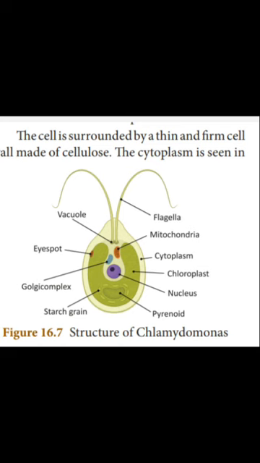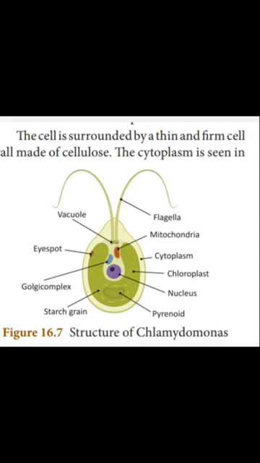The cytoplasm is seen between the cell membrane and the chloroplast. The cell contains large dark nucleus lying inside the cavity of the cup-shaped chloroplast. The anterior part of the cell bears two flagella. What is anterior part? It is the head side part. Okay. Then these two flagella helps Chlamydomonas to locomote. Two contractile vacuoles are seen at the base of each flagellum.